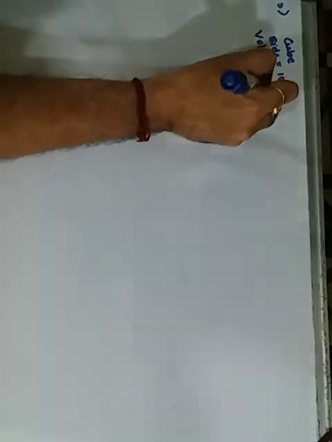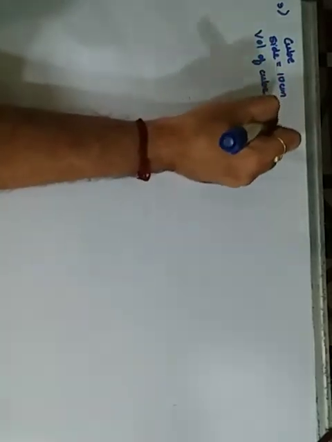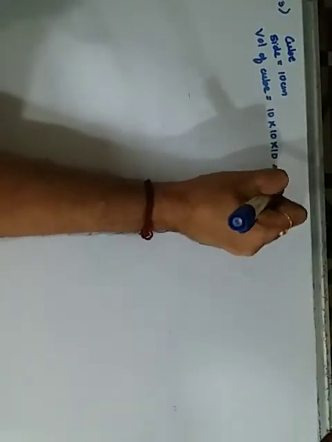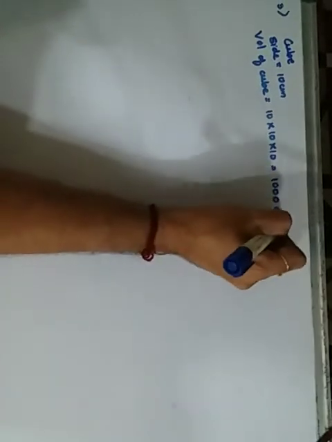The third question says a wooden cube whose side is given to you, it is 10 centimeter. If the side is given, first find the volume. So the volume of cube is length into breadth into height, that is side cube, which becomes 1000 centimeter cube.